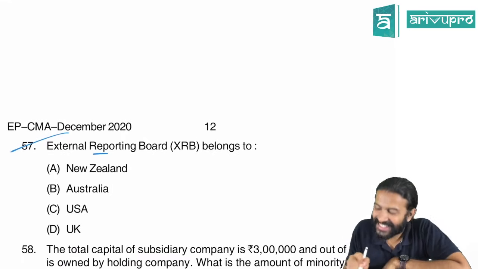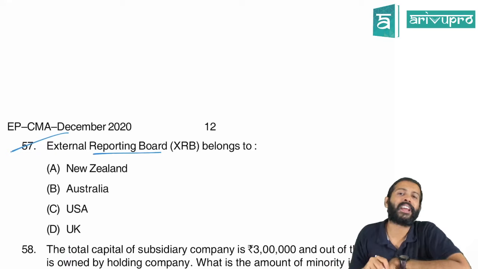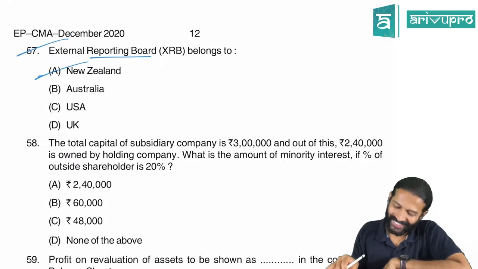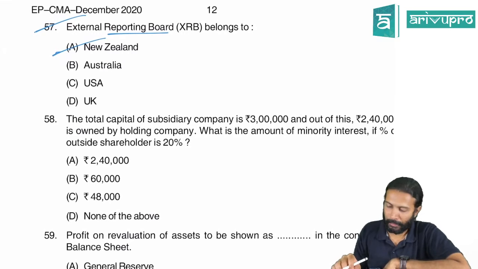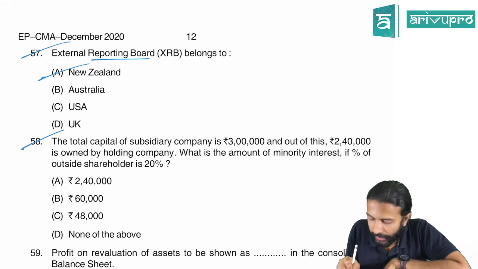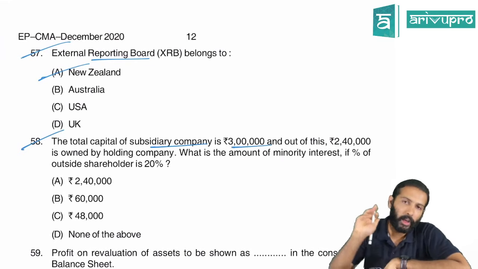External Reporting Board, XRB, is there in which country? It's there in A, New Zealand. So 57 is A for Apple. Done. 58. The total capital of the subsidiary company is 3 lakh rupees.